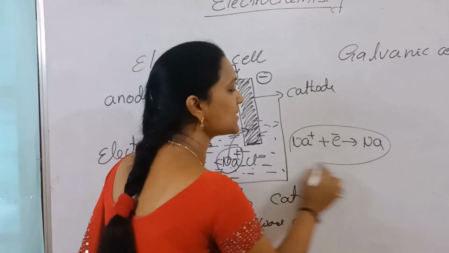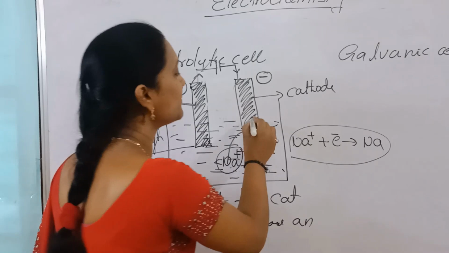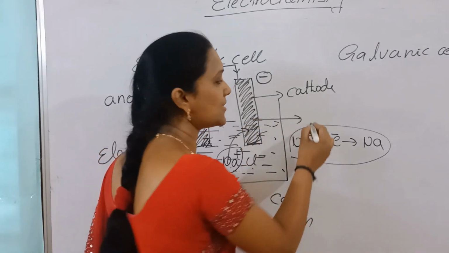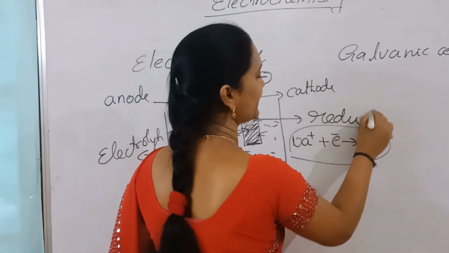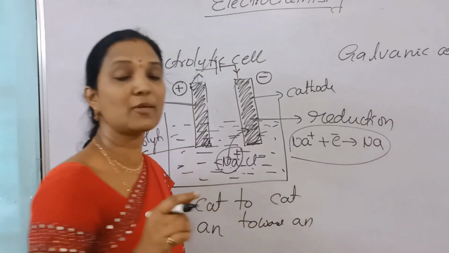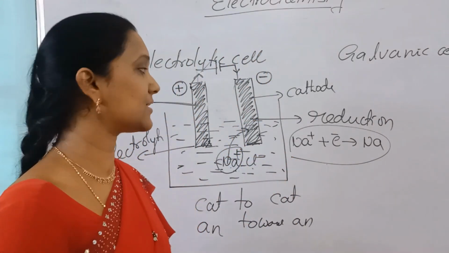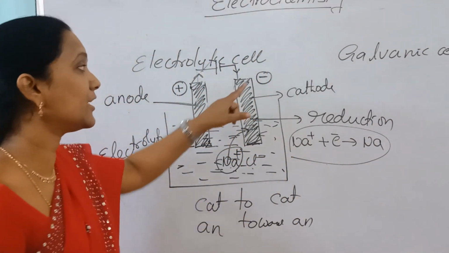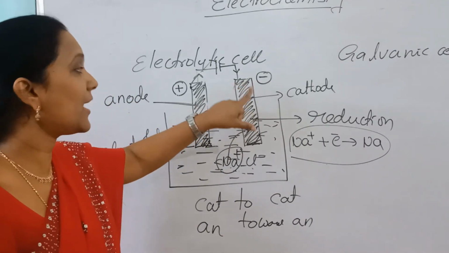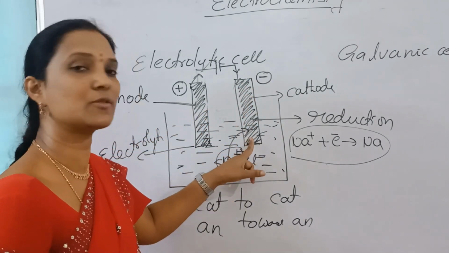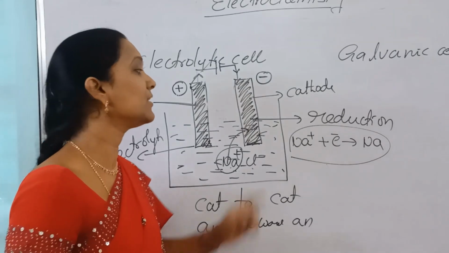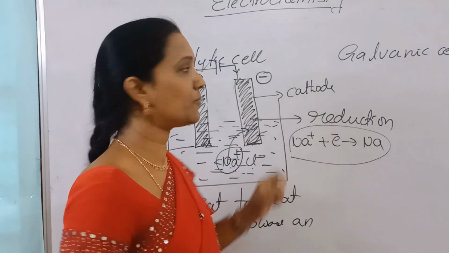Now what is this process? It is a reduction process. At the cathode, reduction always takes place. Always at the cathode the process is a reduction process, nothing but gaining electrons. The negative electrode is the cathode. At the cathode only cations migrate towards it, and the process is a reduction process.